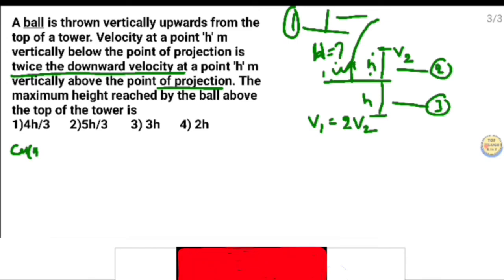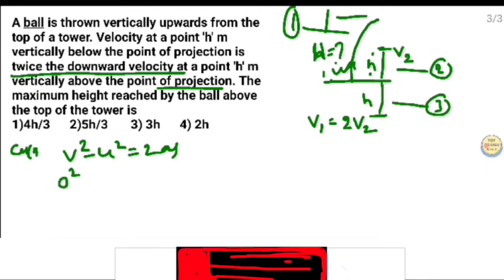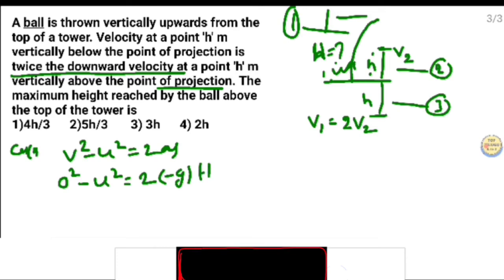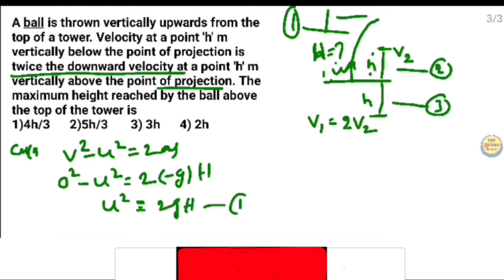From the equation of motion, v square minus u square is equal to 2as. At maximum height the velocity is 0, so 0 square minus u square is equal to minus g, since it moves upward, and s is the maximum height H. Therefore u square is equal to 2gH. This is equation number 1.